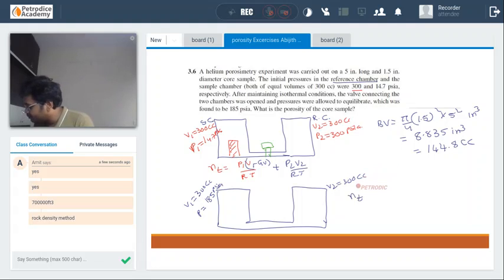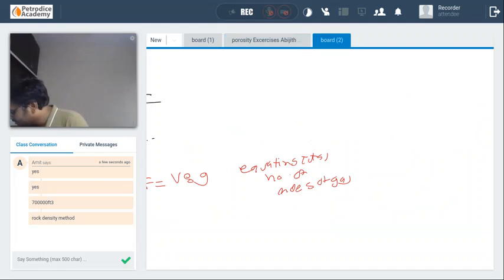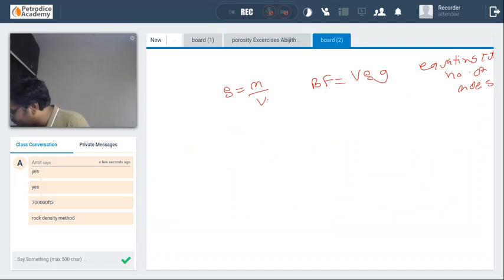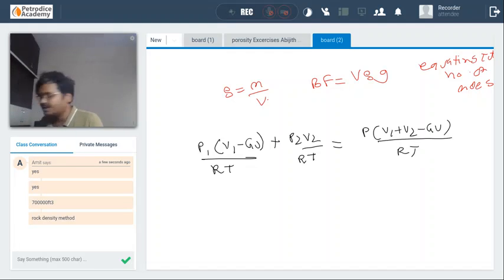So the total number of moles in this particular case is equal to P into V1 plus V2 minus grain volume divided by RT. So by equating the total number of moles, P1 into V1 minus grain volume divided by RT plus P2 into V2 divided by RT is equal to P into V1 plus V2 minus grain volume divided by RT.